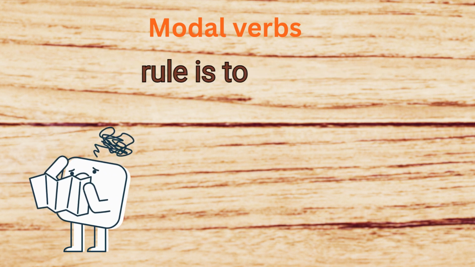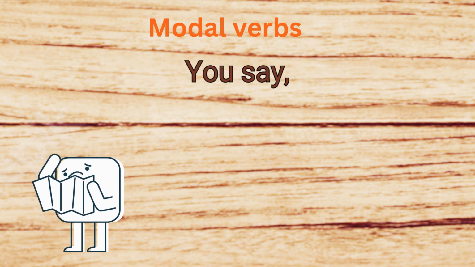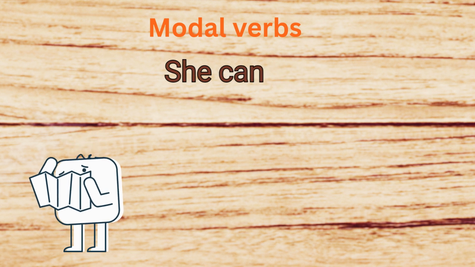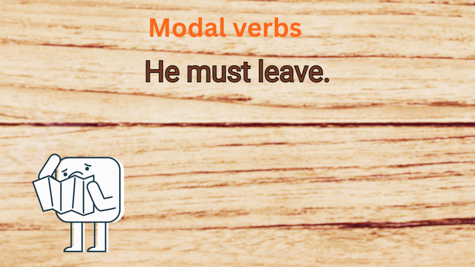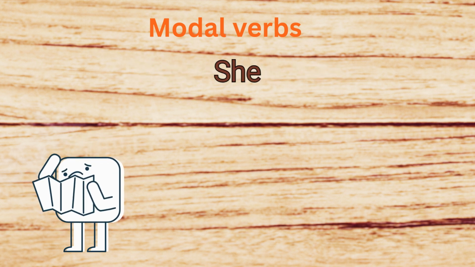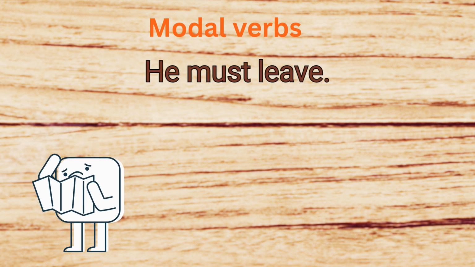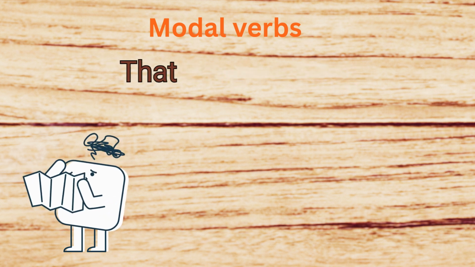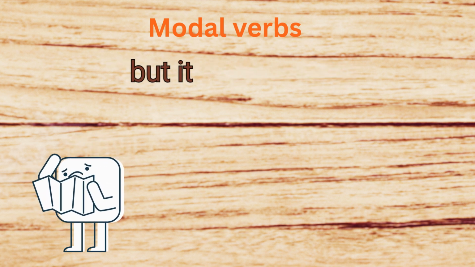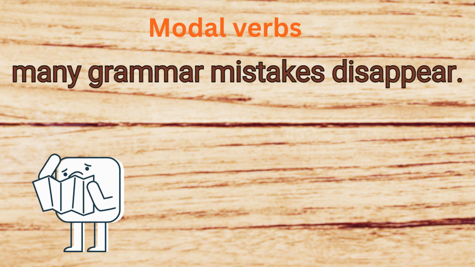One important rule is this. Modal verbs are followed by the base form of the verb. You say, she can go. He must leave. They should wait. Not, she can goes. He must leaves. They should waiting. That rule is simple, but it is powerful. Once you understand it, many grammar mistakes disappear.